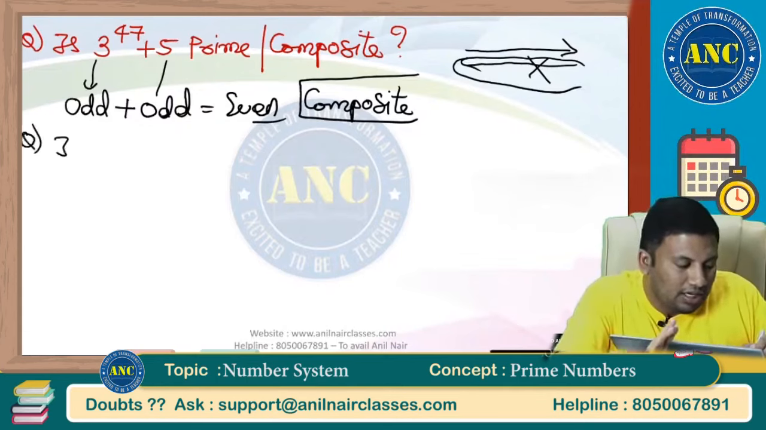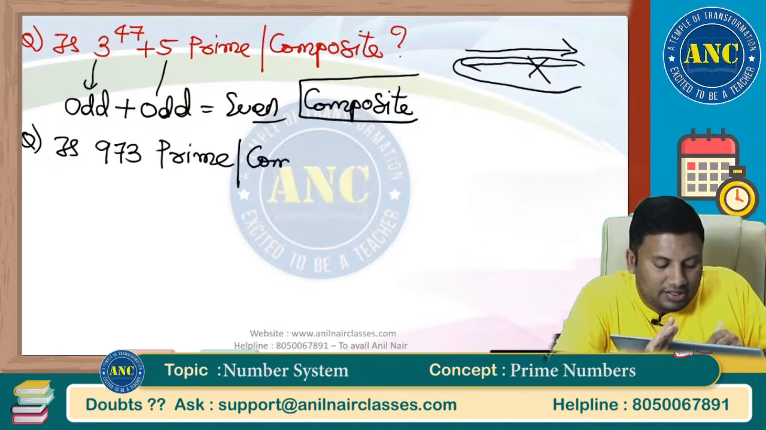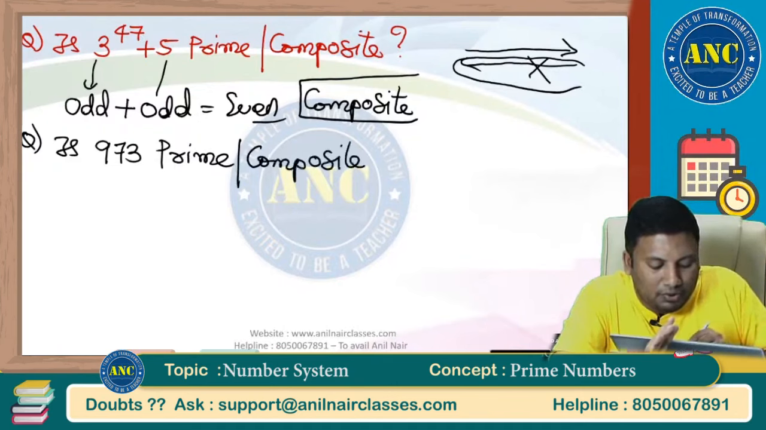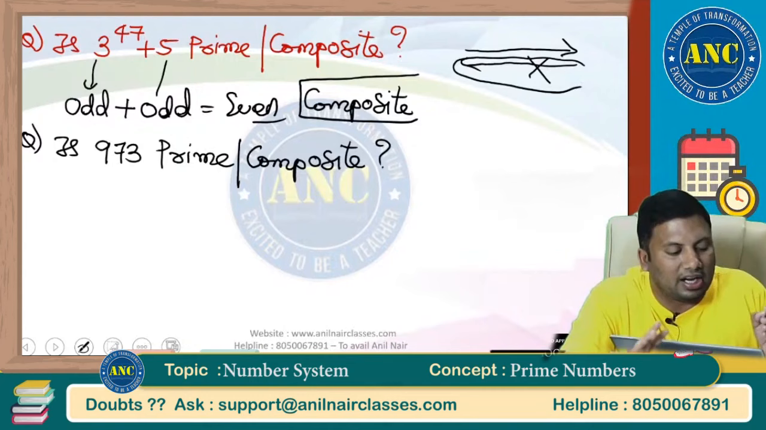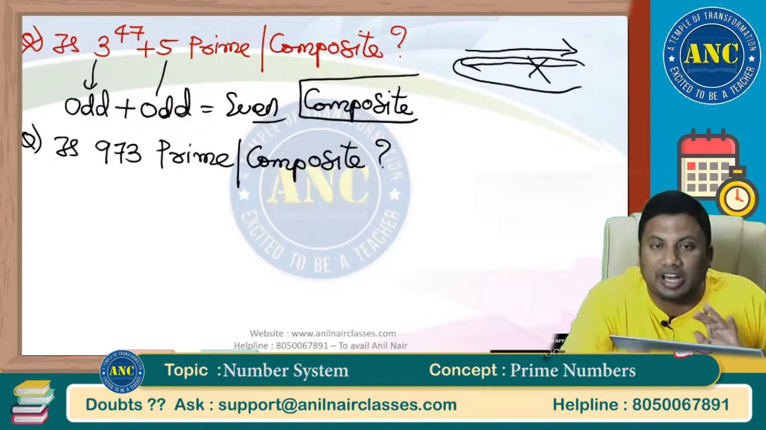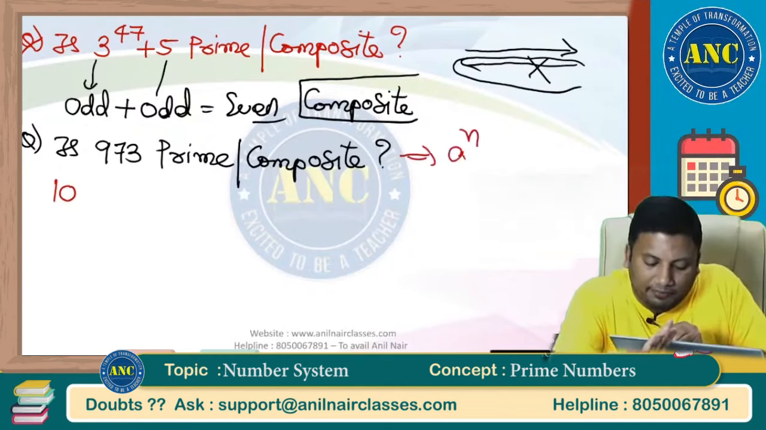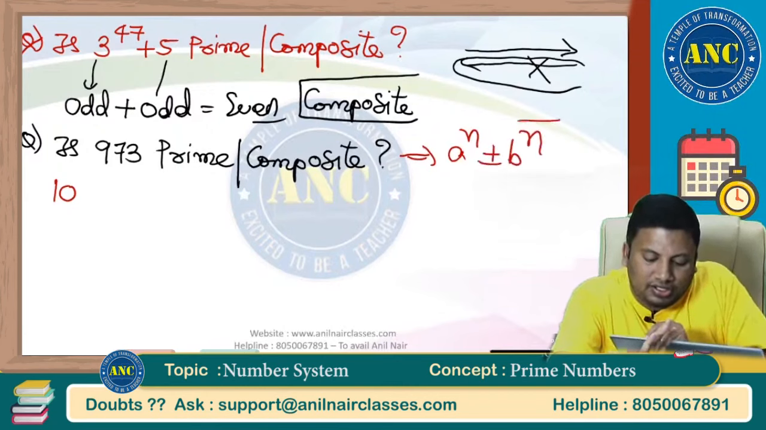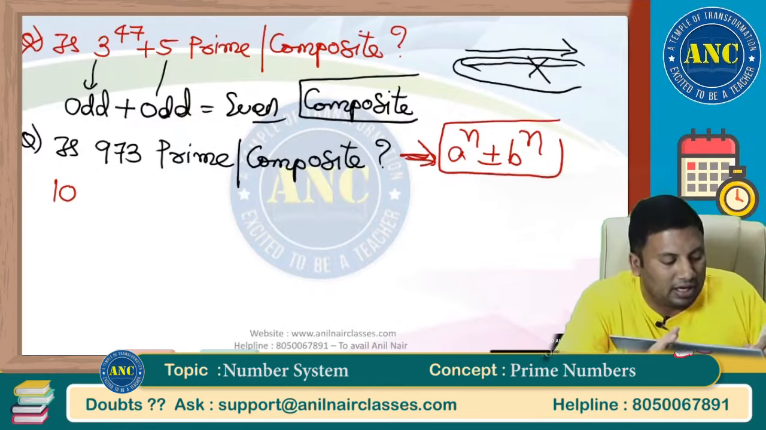Next question is rule number 2. Is 973 prime or composite? Now see here, listen carefully. It is an odd number. Odd or even, rule number 1 is failing. Now don't take the square root and waste your time. For 973, try to write the number in the form a power n plus or minus b power n.